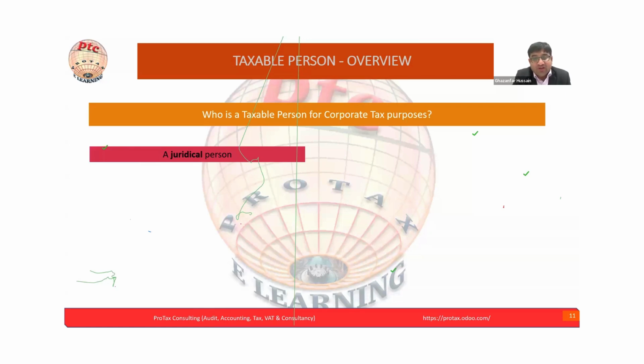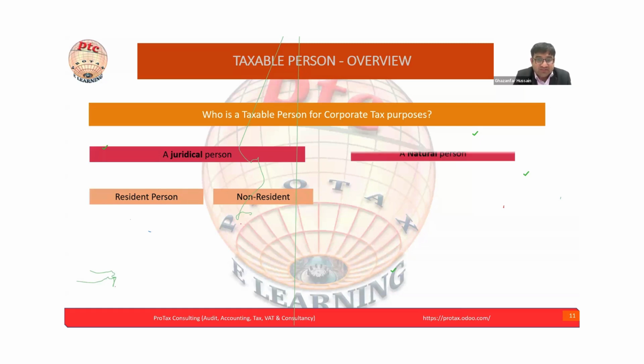Juridical person. Normally we say that is the companies. Under the common understanding, we are saying the LLC, LLP, the public joint stock company, and some other forms of companies are also there. But the important part, the juridical person can be resident or non-resident. So there will be different guidelines, different compliance, on how to proceed with that.